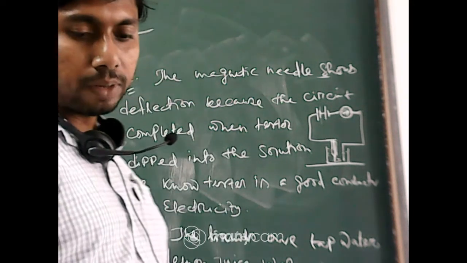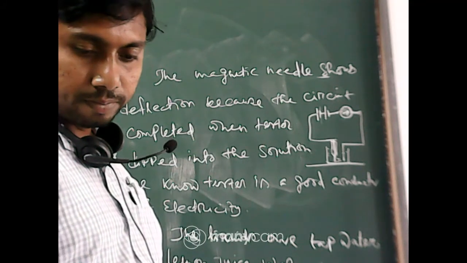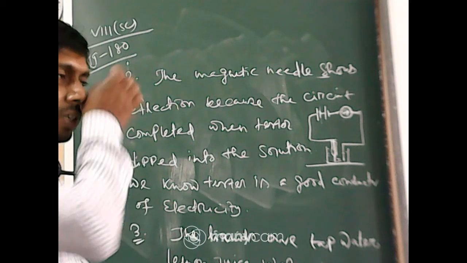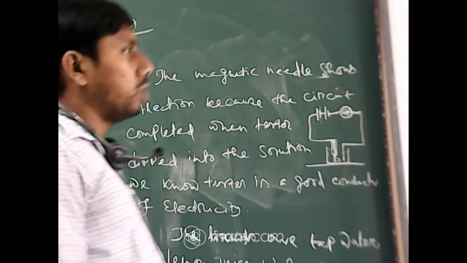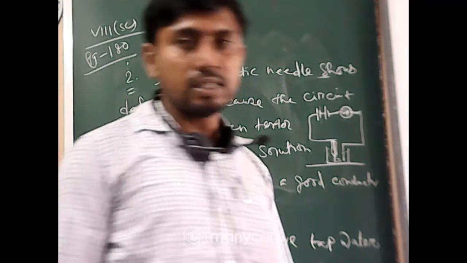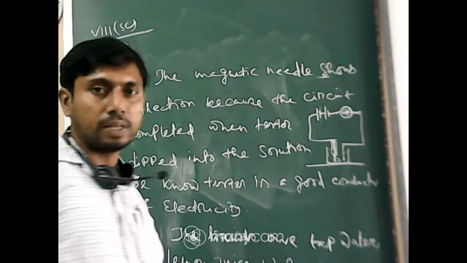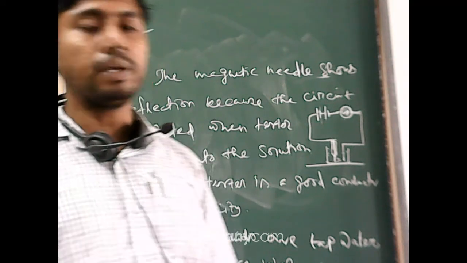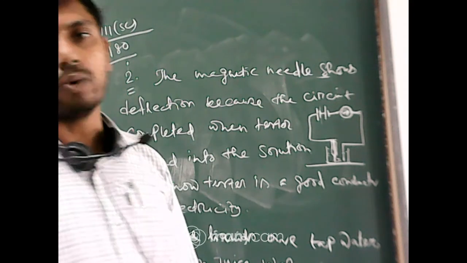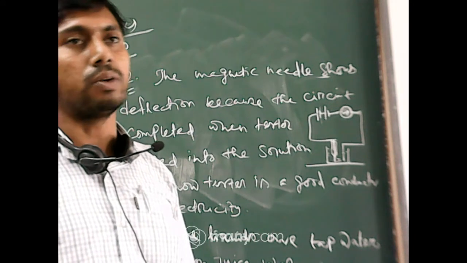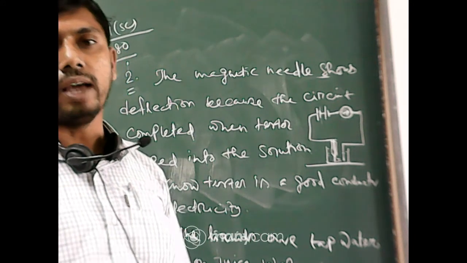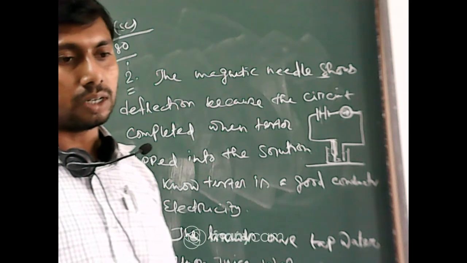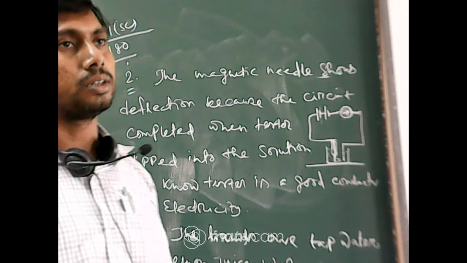Any more examples? Which conduct electricity? The solutions of some acids, solutions of some bases. Specifically, you may name the aqueous solution of sulfuric acid, aqueous solution of sodium hydroxide, etc. Copper sulfate solution, yes, you may also write it.